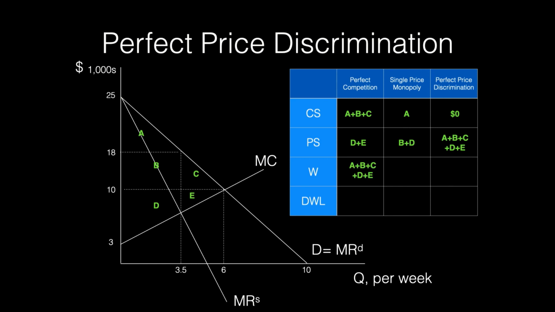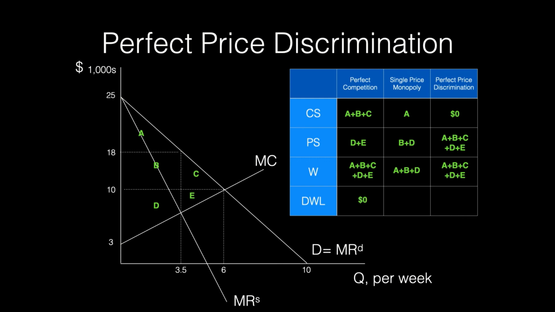Under perfect competition, economic welfare is the sum of consumer surplus and producer surplus, area A plus B plus C plus D plus E. For the single price monopolist, we also find the total economic surplus by adding up consumer surplus and producer surplus. So it is area A plus B plus D. Under perfect price discrimination, since the producer captured all of the potential economic surplus, the total economic welfare or surplus is A plus B plus C plus D plus E.